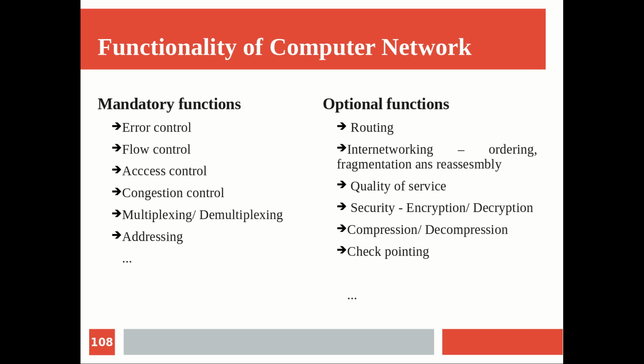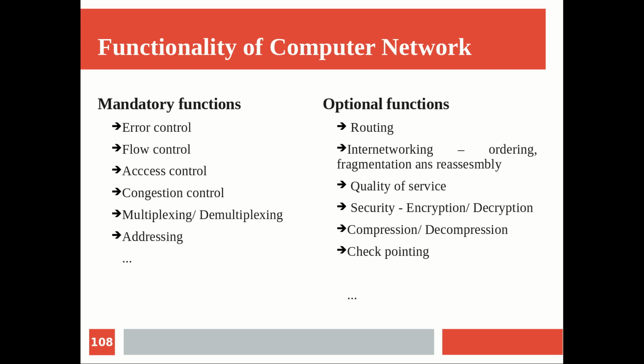And why 7 layers? Those 70 functions they thought of dividing in the best way, grouping sets of functions into one layer. As we already saw, the number of layers should not be too large or too small, and there should be some optimal way of doing that. It is not that the 70 are divided 10 each. Those functionalities which, when grouped together, perform well, and which are to be provided at a particular level, were grouped into a single layer. So that is the idea.